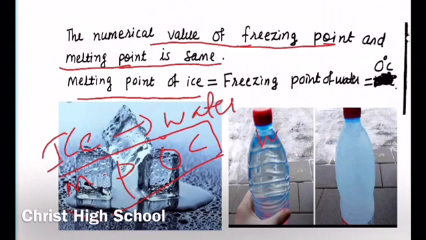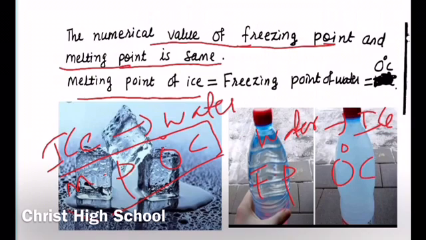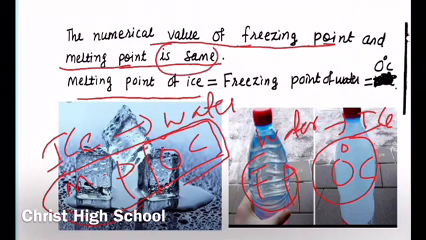Similarly, conversion of water to ice. This is what? Freezing. And the freezing point of water is 0 degrees Celsius. In other words, water converts into ice at 0 degrees Celsius. Here we can see that 0 degrees Celsius is same. That's why the freezing point of the liquid and the melting point of the solid will be same. The numerical value of the melting point of solid and freezing point of liquid will be same.